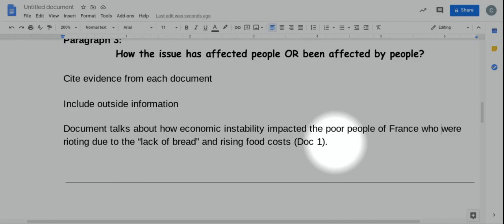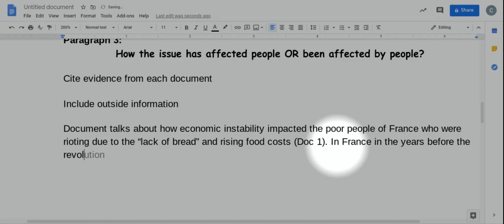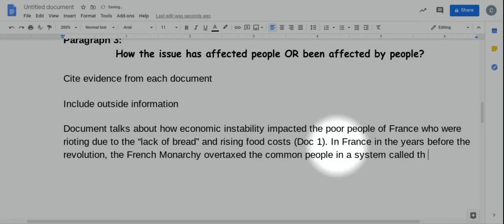Now I'd want to add in any outside information. So this wasn't in the document, but I know that in pre-revolutionary France, they had overtaxation of the third estate because of the estate system. So I'm going to say in France, in the years before the revolution, the French monarchy overtaxed the common people in a system called the estate system.